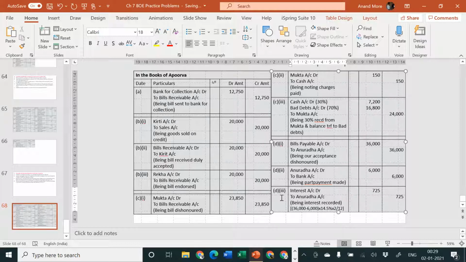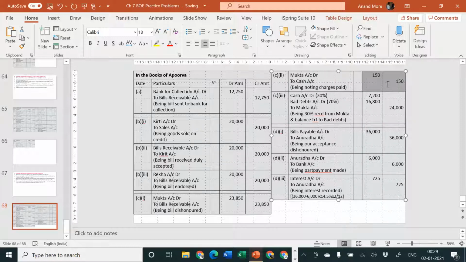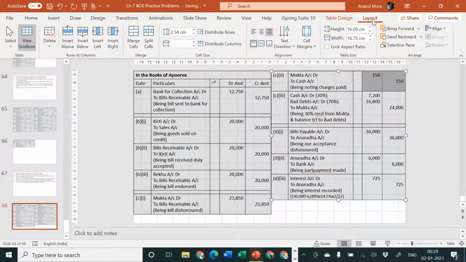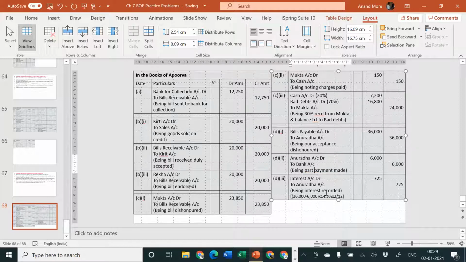Next, now last part, renewal. That is the beauty of the transaction, that we are required to go for renewal of this particular transaction. That means new bill must be replaced, or new bill must be coming into picture. So to bring the new bill into picture, it is necessary for us to consider the entry for bills receivable or bills payable for us.